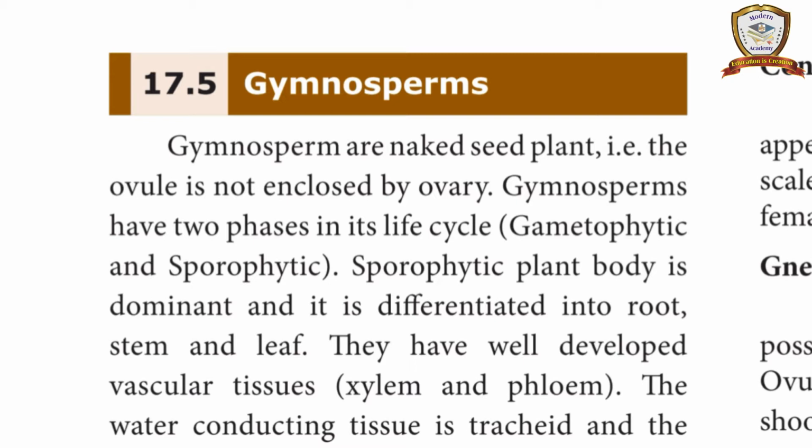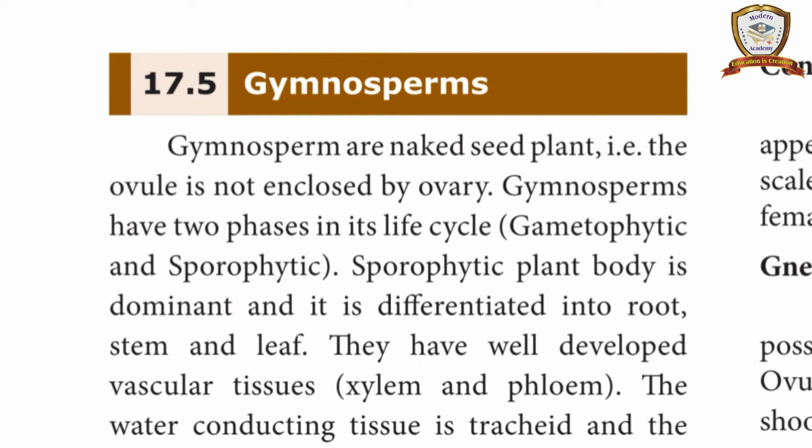Next, the gymnosperms also have 2 phases, gametophyte and sporophyte. Like bryophytes and pteridophytes, here also there are 2 life cycles, alternate generation, gametophytic and sporophytic. The sporophytic plant body is dominant. It is differentiated into well developed root, stem, leaf, everything. And it has a well developed vascular system. Up to bryophytes there is no vascular system, but pteridophytes have a vascular system. Here in the gymnosperms well developed vascular tissues are present.